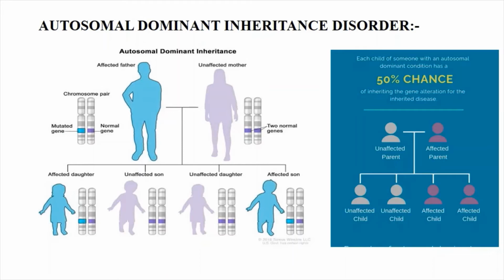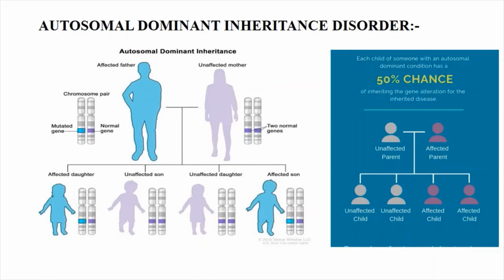We know we inherit two copies of each gene, one from our mother and one from our father. So if a person contains two copies of each gene, their chance of giving one copy to their children is 50%. So there is a 50% chance the father gives the mutated gene to the child.